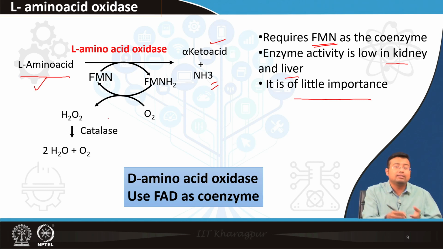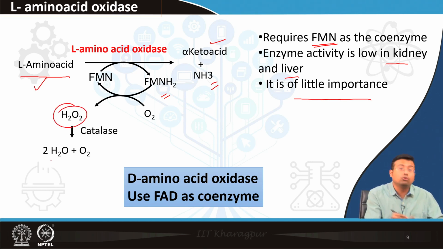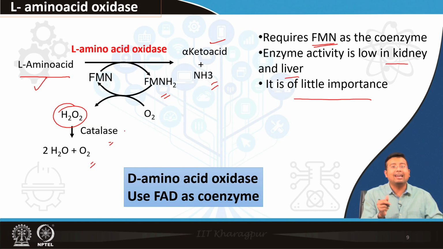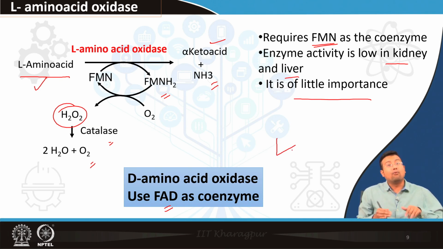Once FMN is used up in the reaction, it is reduced and again regenerated, and that leads to the production of H2O2, which is further broken down by catalase. But what is important for us to know is that L-amino acid oxidase is one minor group of enzymes that can also produce ammonia. There is also a group of enzymes that is D-amino acid oxidase. It uses flavin adenine dinucleotide, or FAD, as coenzyme. However, in the body, L-amino acids are more common. So, L-amino acid oxidases are more common than D-amino acid oxidases, but in totality they are very minor compared to other mechanisms of ammonia production.